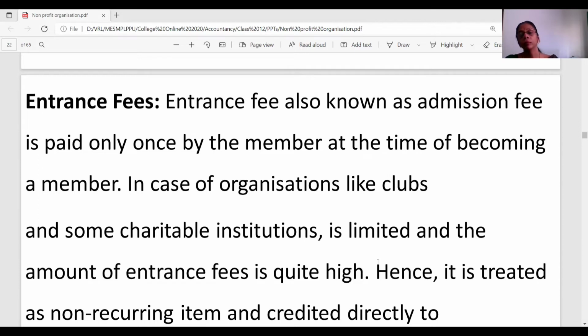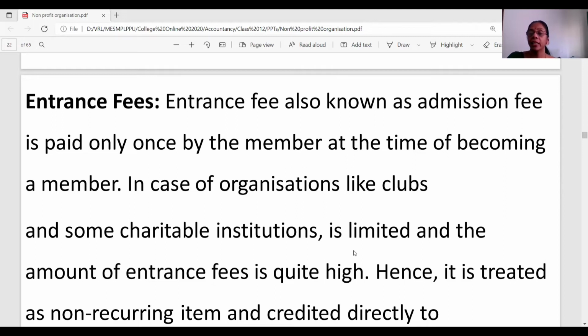This is again a new term introduction, entrance fees, also referred to as admission fee. Generally, when a person becomes a member, he may have to pay this entrance fees. Now there is still a great debate on whether entrance fees has to be treated as a revenue item or as a capital item. People who believe that it's a capital item say that they pay only once when they take up their membership. Others advocate that this is being paid by different people at different times, so why not treat it as revenue?